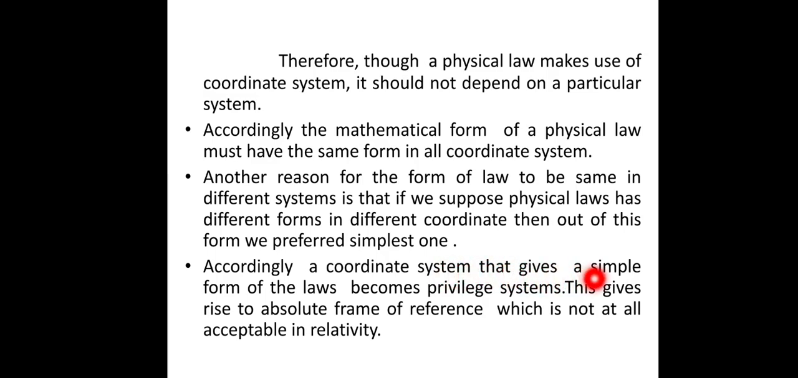Accordingly, a coordinate system that gives a simple form of the law becomes a privileged system. That is, we give that coordinate system more advantage, because it is more important to us. So this gives rise to an absolute frame of reference. That is, in a particular frame of reference we define the law as very important, and in another frame of reference we take it as less important. So this becomes the absolute frame of reference, which is not acceptable in the theory of relativity.